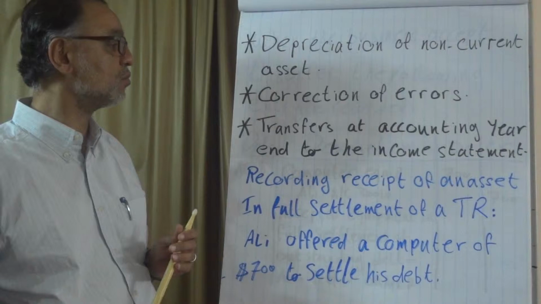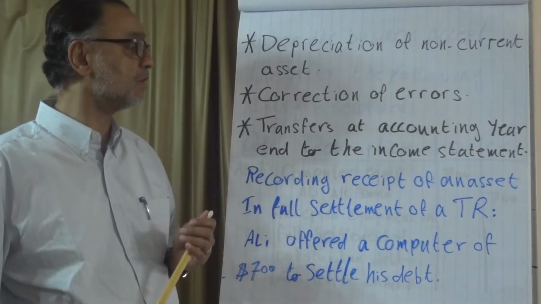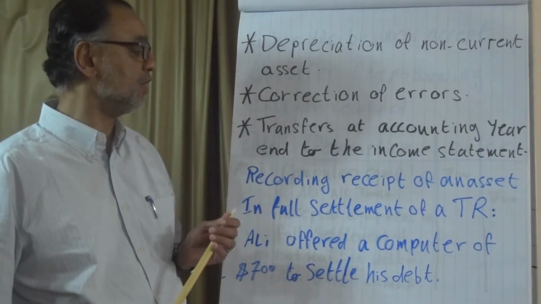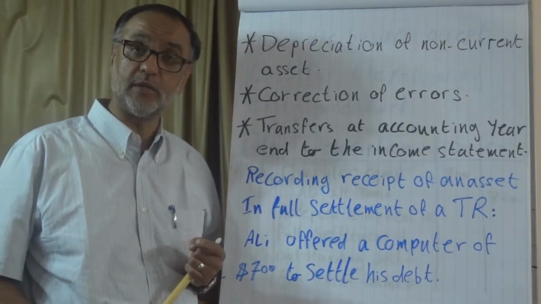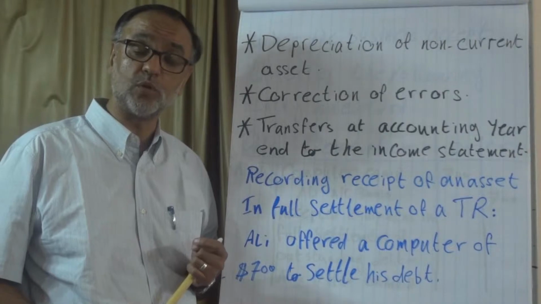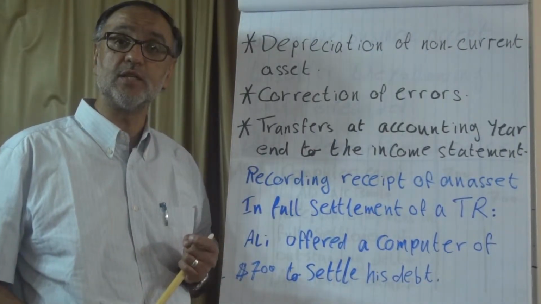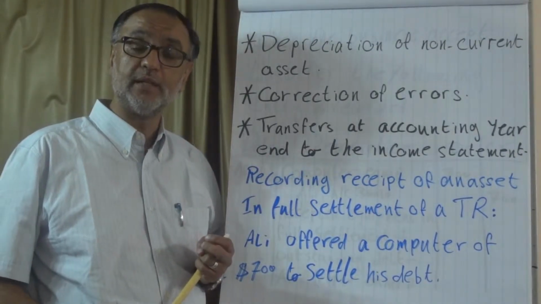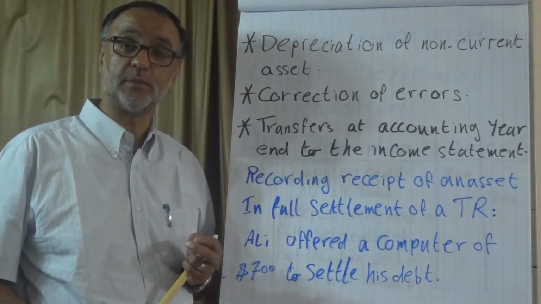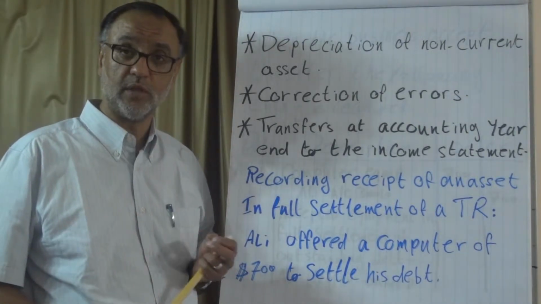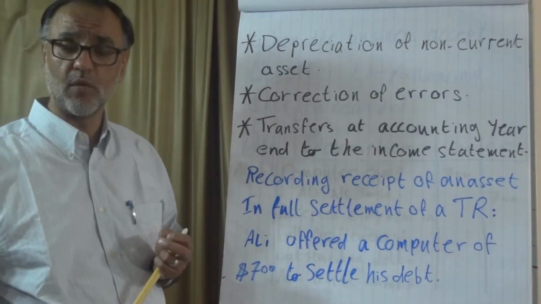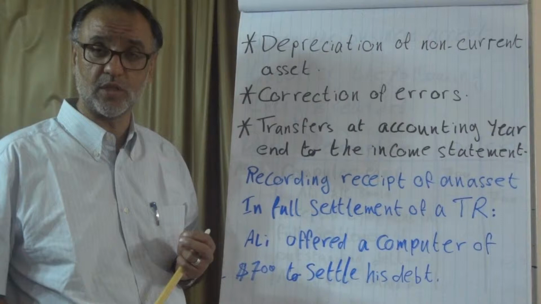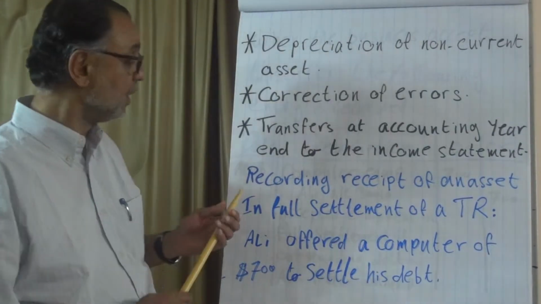And correction of errors, and the last one is transfer at accounting year end to the income statement. At year end, when we close the books, we transfer the balances of sales, purchases, expenses, and income to the income statement. We'll see examples on most of this, with the exception of depreciation, because depreciation is covered in a separate chapter.